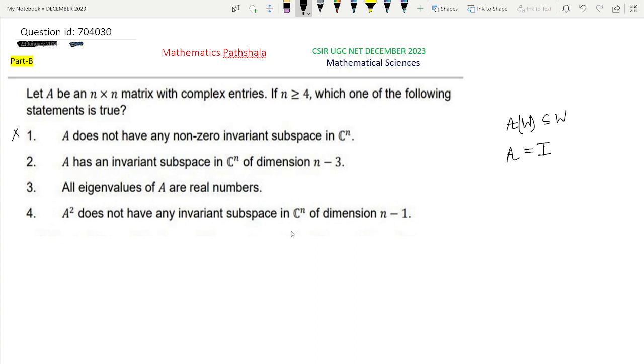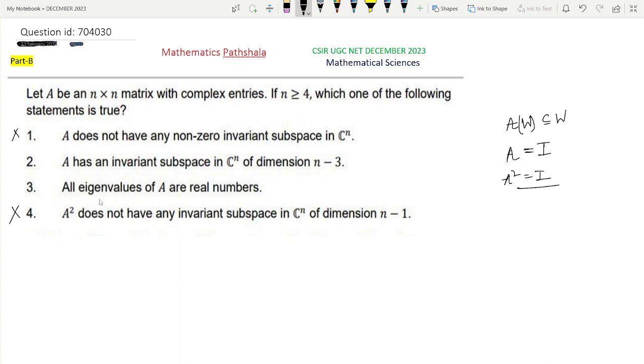And similarly, for option 4, A square will be I square, that is I, and it says that A square does not have any invariant subspace in Cn of dimension n minus 1, but in that case all subspaces will be invariant subspaces. So if we take a subspace of dimension n minus 1, that will be invariant, but option 4 says that A square does not have any invariant subspace in Cn of dimension n minus 1. So option 4 is not true in general.